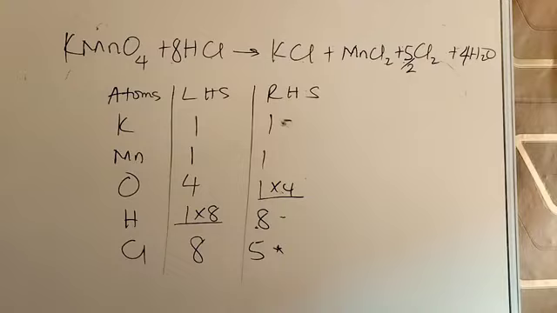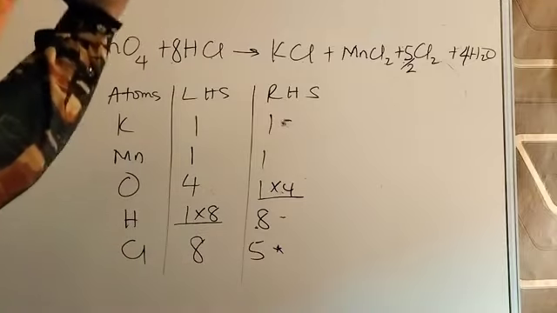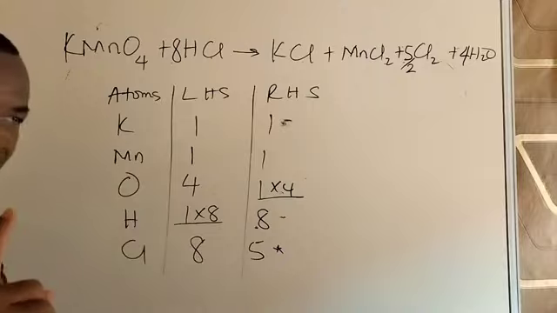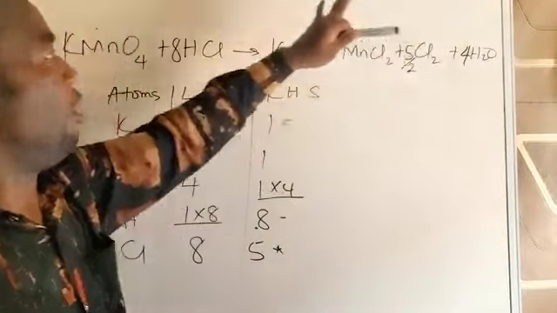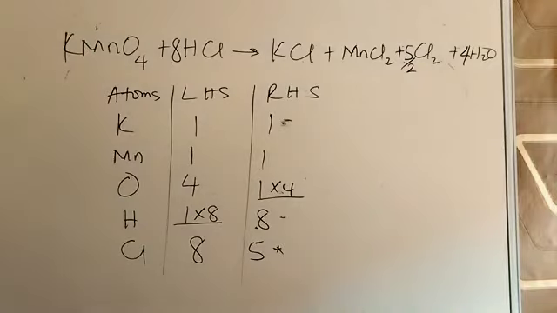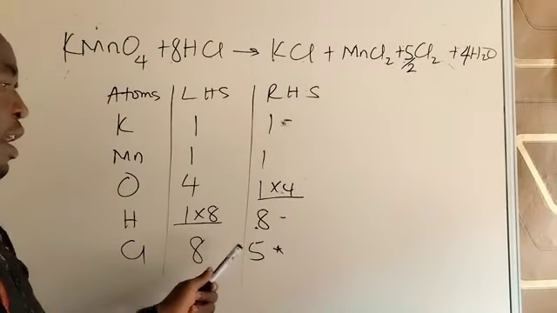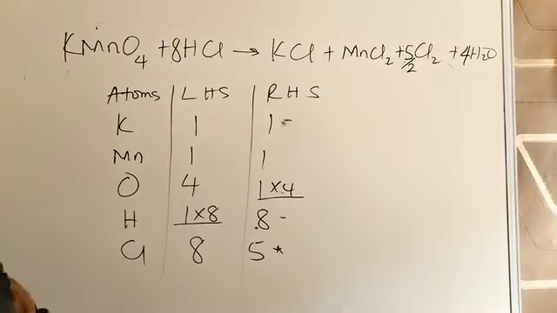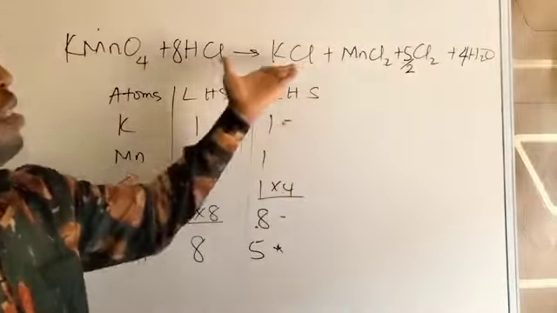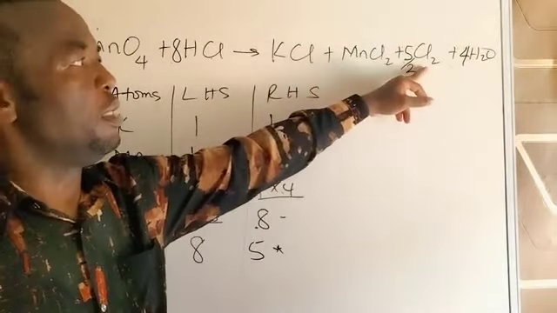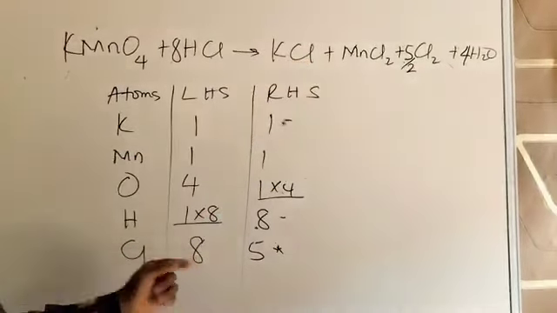So when we have done that, the thing now is to convert everything to whole numbers. I repeat this process again. When you come across an equation where you have balanced all elements, remaining only one element, you look at the equation very well and find a place where it is on its own, on the product side. It's not easy to balance it, because 8 and 5 are not divisible. You are going to apply a fraction. Go to that place where it is on its own and apply a fraction that will make everything equal. Like 5 over 2 times 2 is 5, plus 2 is 7, plus this one, 8, that will give you the 8 that you have there.